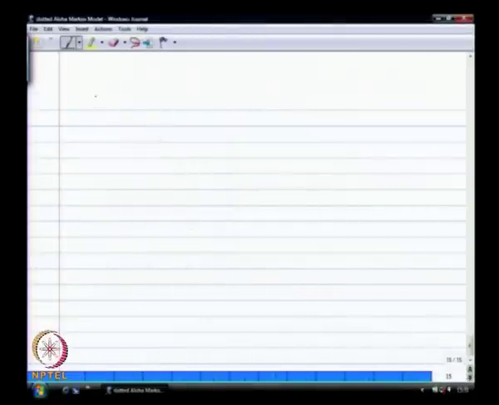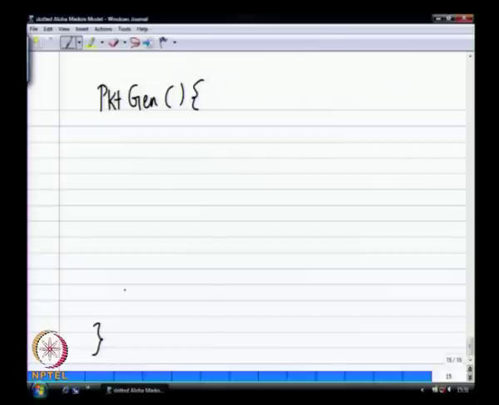The way we do that is, let us say that I have something called packet gen. This is a process or some function, and when you start your system, you start with this packet gen. So I have to essentially simulate the first arrival.